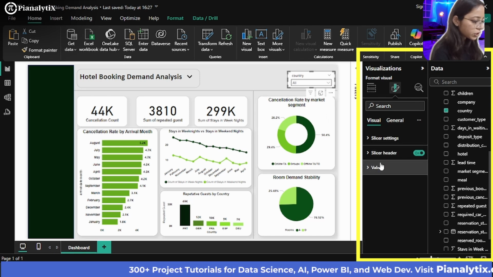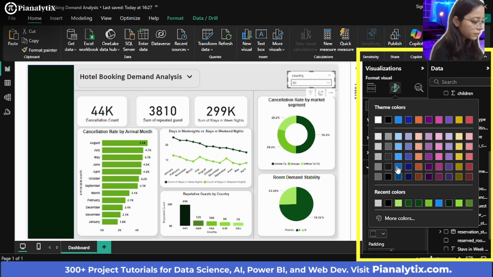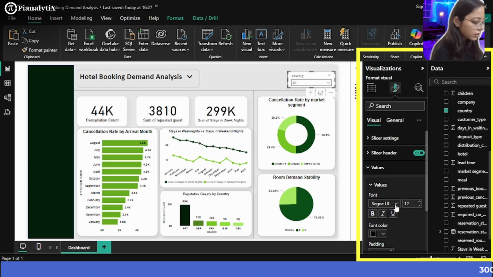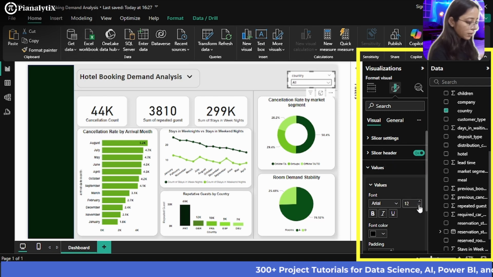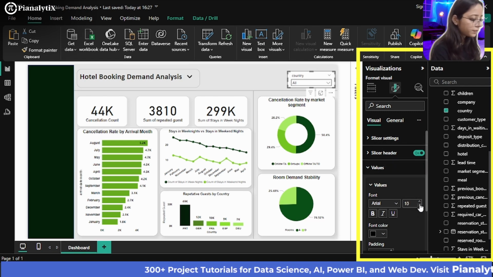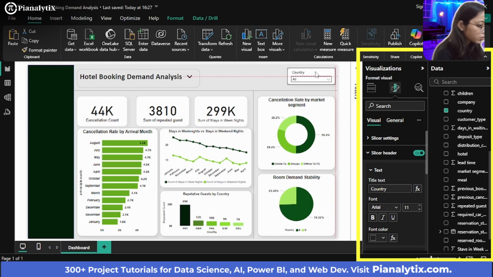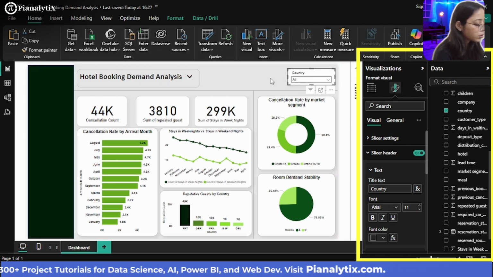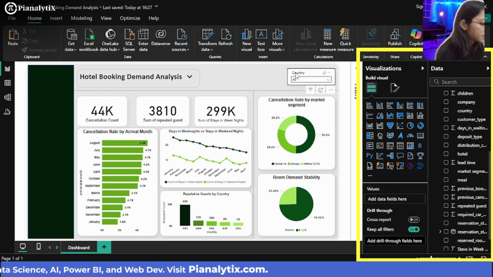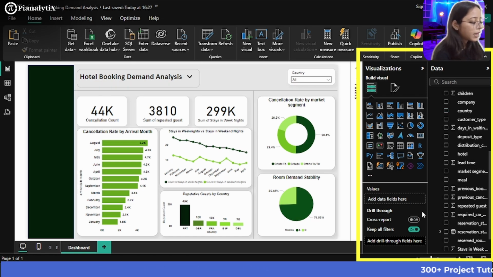Go back to the visual section and make sure that the values here are in black color and the font is Arial. And for the slicer header also, you can change the text of the title and change the font type again. So this is the country slicer that you can make.